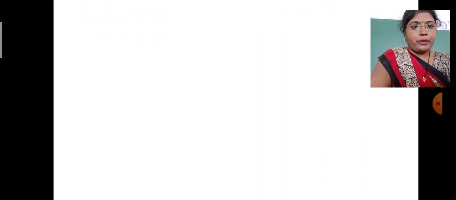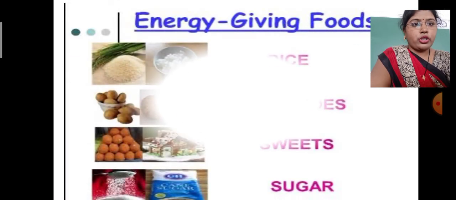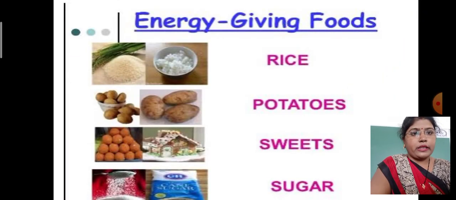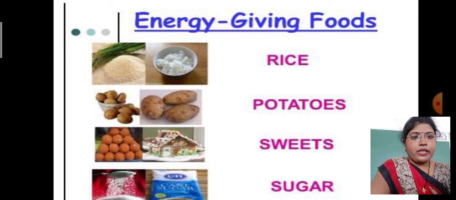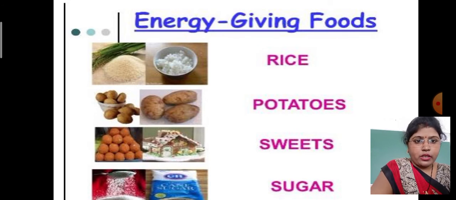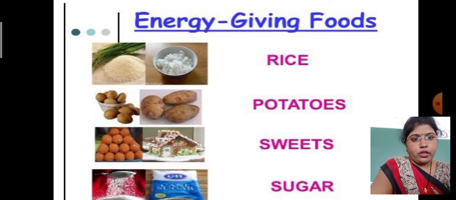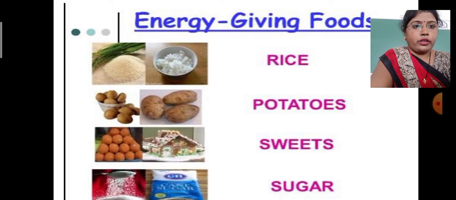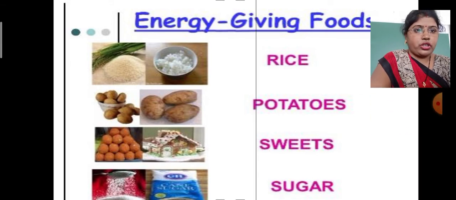Now see the picture. There is one picture on your screen. So see, these are the examples and the pictures of the energy giving foods. In the first picture there is rice, and the cooked rice is also there. Boiled potatoes are also there, sweets, and the sugar. So these are the foods from which we get the energy, so we can call it the energy giving food.